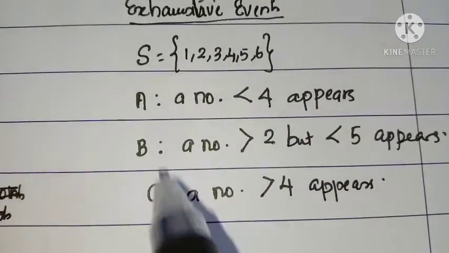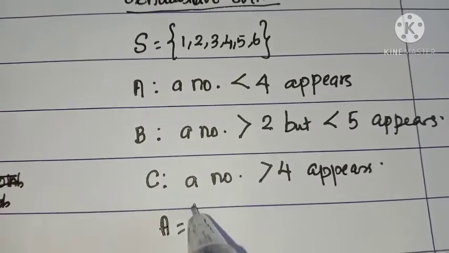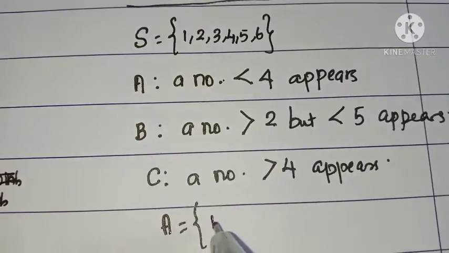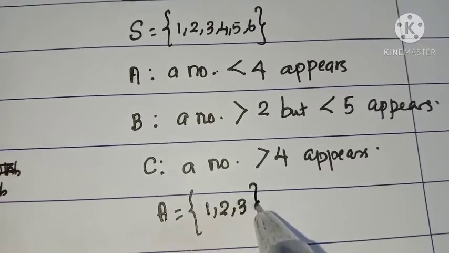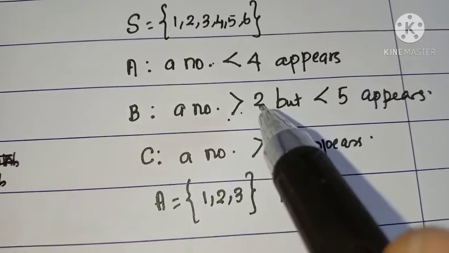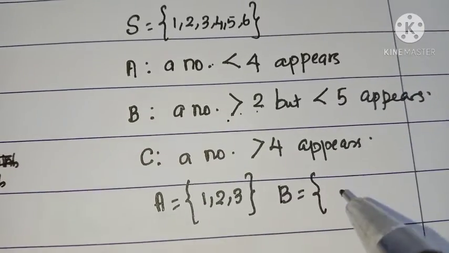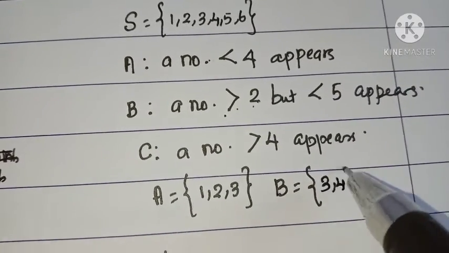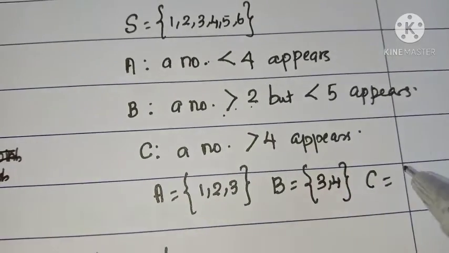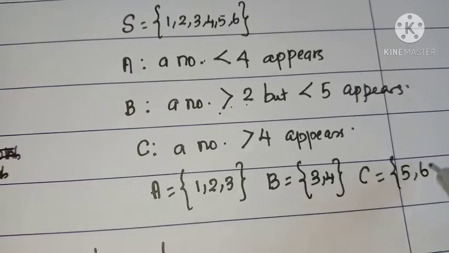Let's define these three events. What is A? A number less than 4. So less than 4 means what are the numbers? 1, 2, 3. Now what is event B? A number greater than 2 but less than 5. That is 3, 4. Now C, a number greater than 4. Greater than 4 means 5, 6.